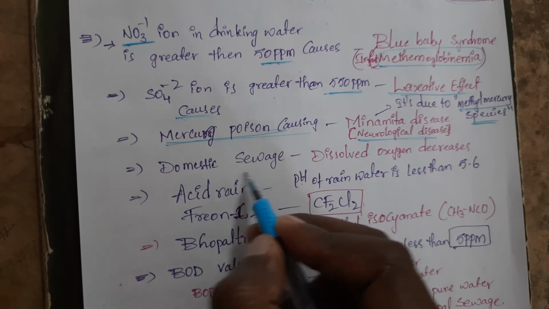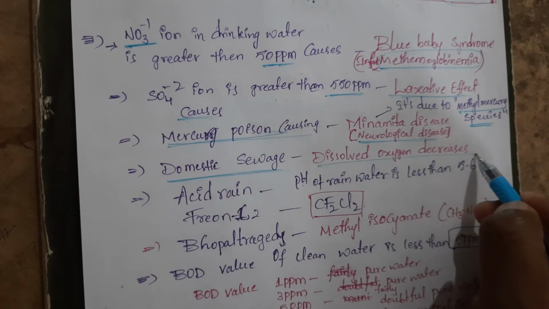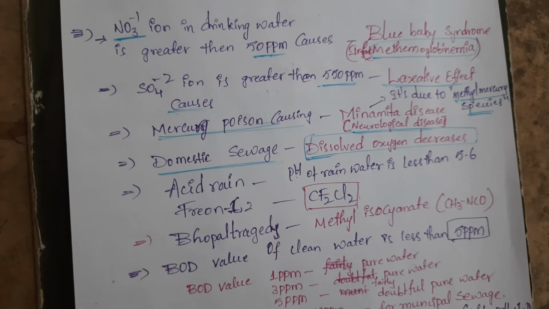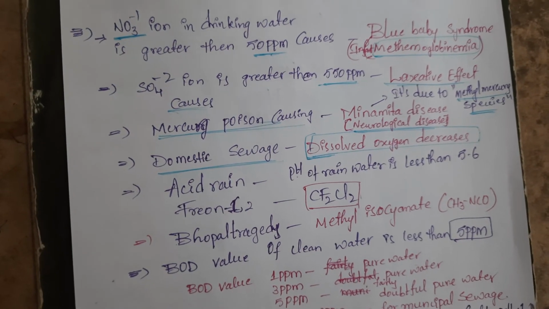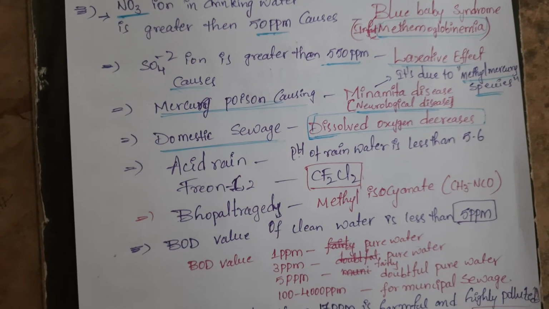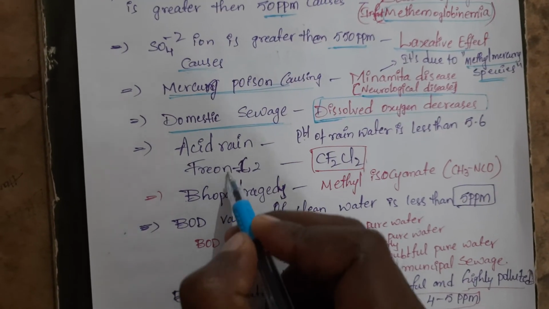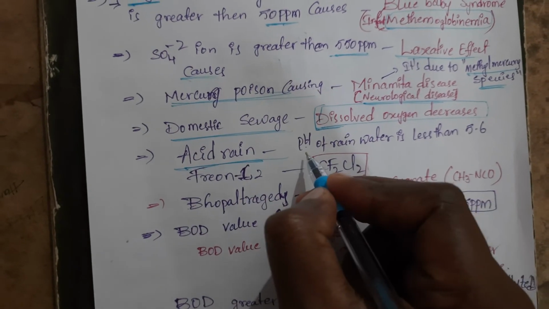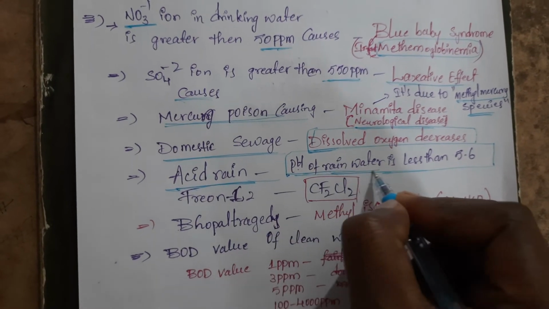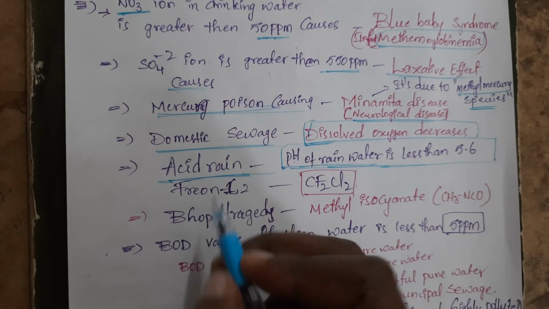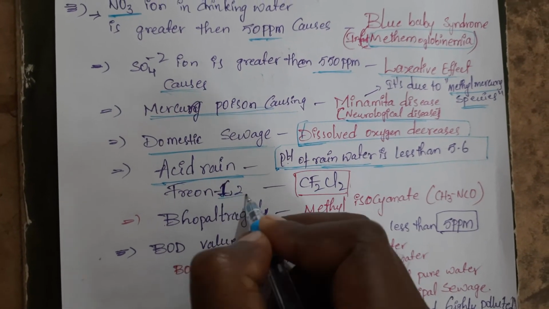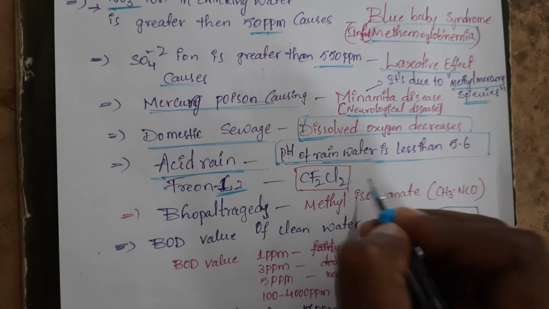Now you see the domestic sewage. Domestic sewage has very little dissolved oxygen. Okay? Then what happens? In domestic sewage water the dissolved oxygen decreases, meaning it becomes more polluted. Dissolved oxygen is inversely proportional to pollutant. Next you see the acid rains. Acid rain occurs when the pH of rainwater is less than 5.6. If the pH of rainwater is less than 5.6, then that rainwater is said to be acid rain. Now you see here, Freon 12 gas CF2Cl2 is called Freon 12.